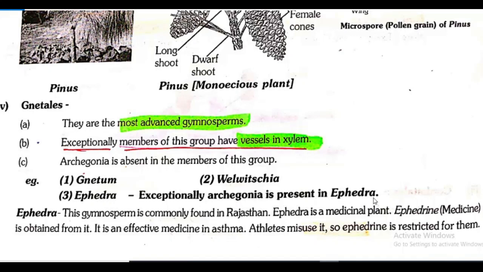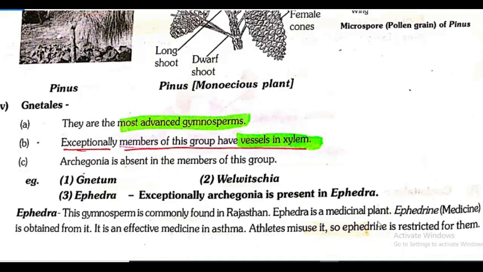Listen, first we told that Archegonia is absent in the members of Gnetales, but one exceptional case is Ephedra, which comes under this group only, but it is having Archegonia. Ephedra, this gymnosperm is commonly found in Rajasthan. Ephedra is a medicinal plant. Ephedrine is the medicine which is obtained from it. It is an effective medicine in asthma. Athletes misuse it, so ephedrine is restricted for that.